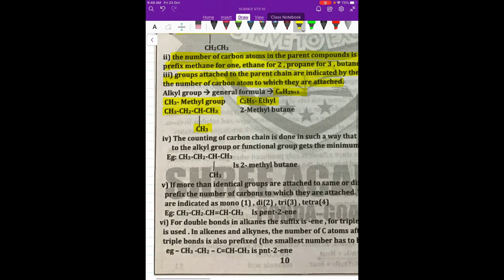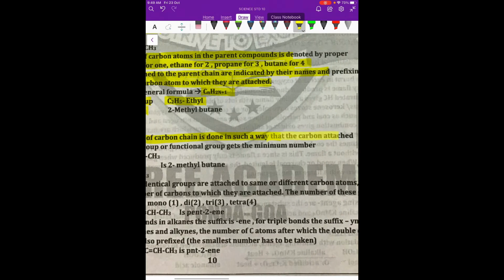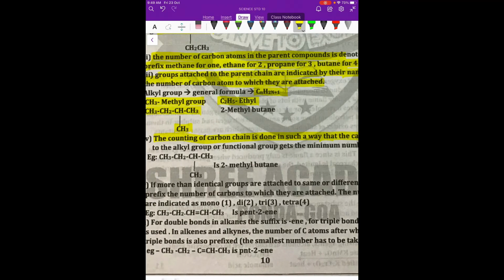Next, the counting of the carbon chain is done in such a way that the carbon attached to the functional group gets the minimum number. What does that mean? For example, this is CH3, CH2, CH3 and it is branched at CH3. I can number it from this side and also from the other side. But what is the procedure followed?